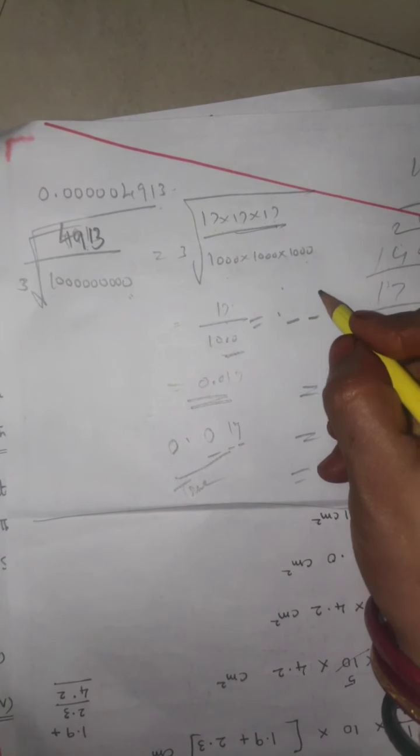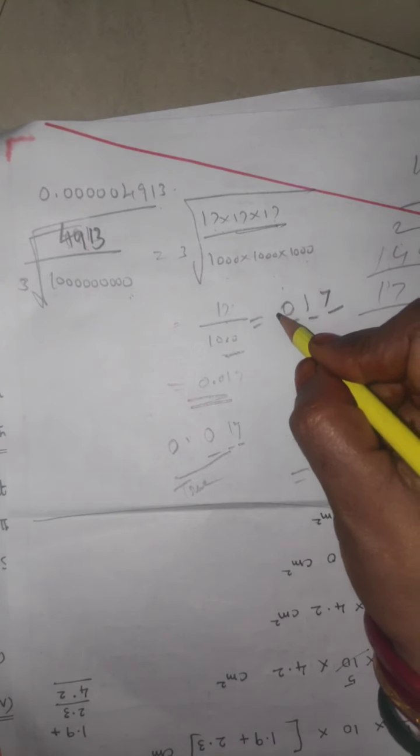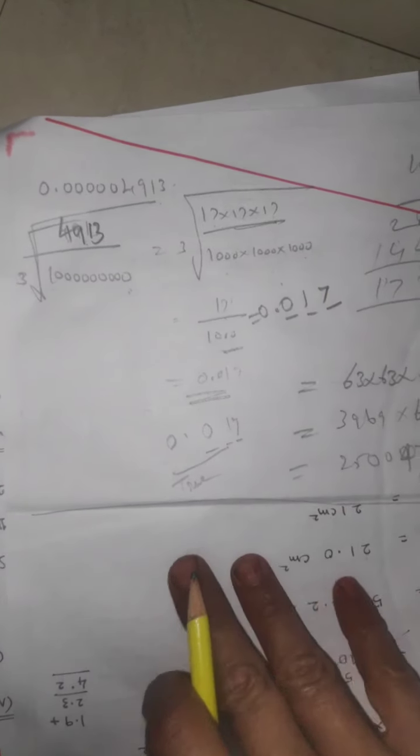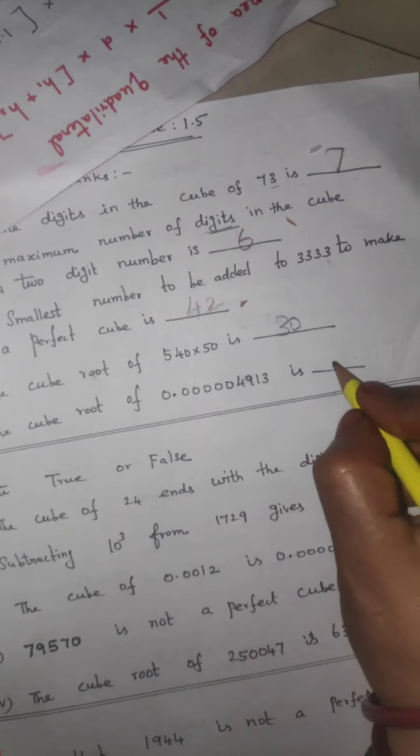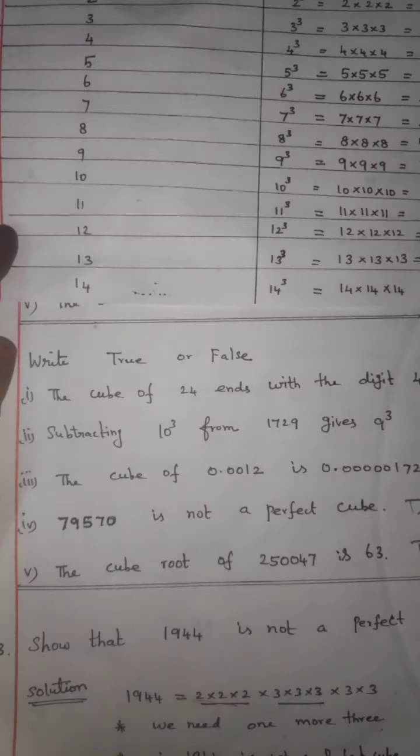So write the point and 3 digits. The first number is 7, next number is 1, and next, where there is no number, you write 0. So the answer is 0.017. 0.017 is the answer.